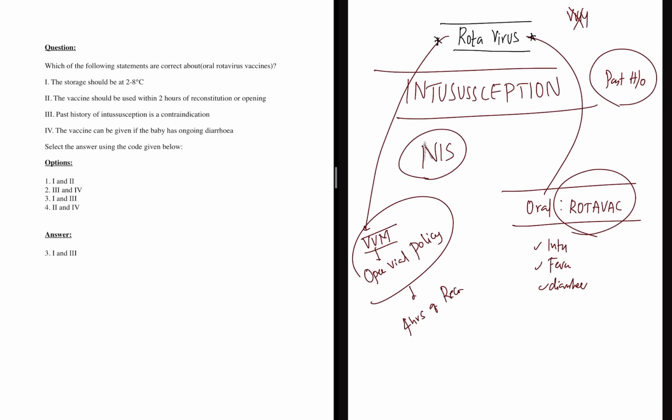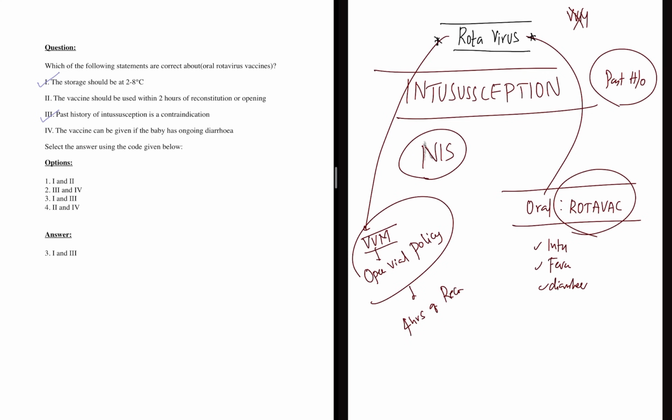As you could see, option 2 says the vaccine should be used within 2 hours of reconstitution. That is not 2 hours, it is 4 hours. So option 2 is wrong. As I said, it should be stored at 2 to 8 degrees, so this is correct. There's nothing wrong with option 1. And as I said, past history of intussusception is a contraindication. Now what about diarrhea?